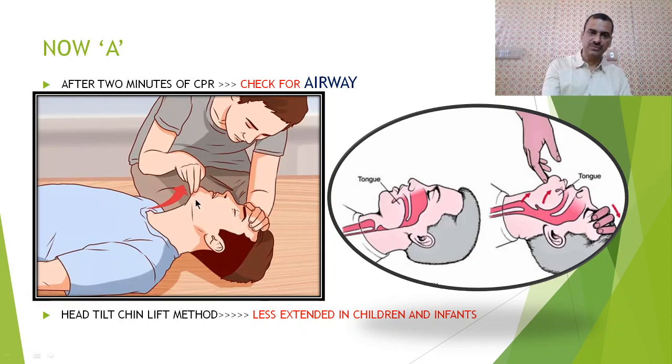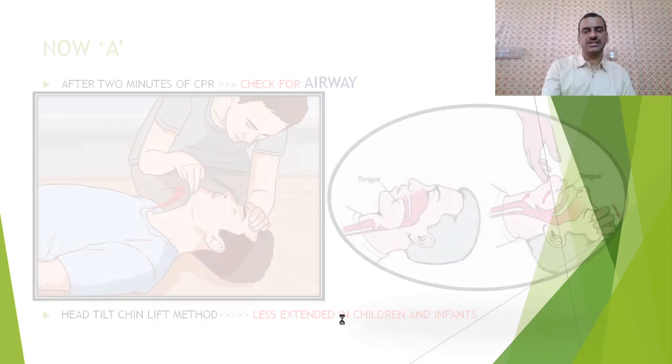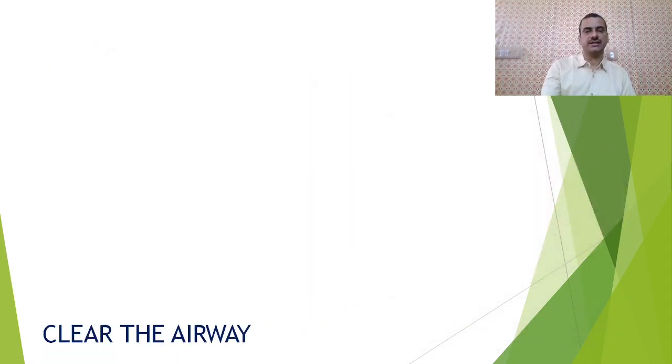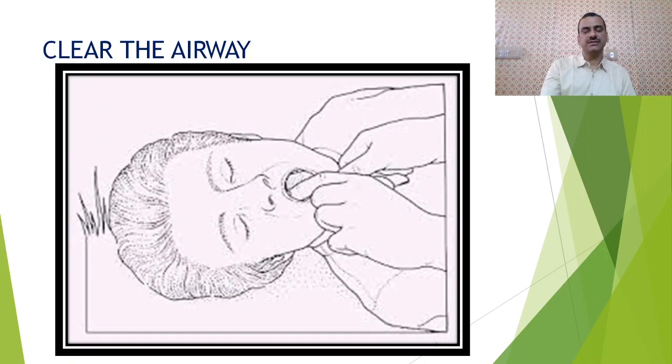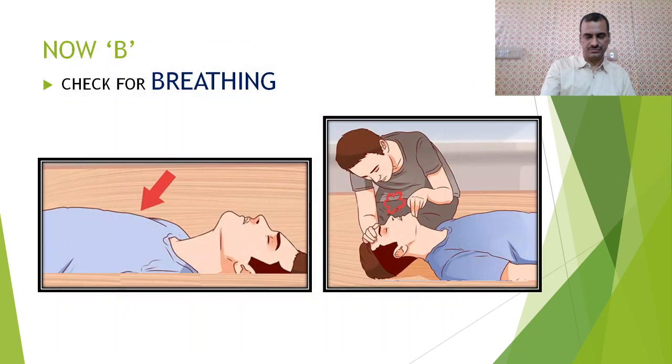As you see, we tilt the head back and lift the chin so that the tongue which has fallen can be restored back and the airway is cleared. We should keep in mind that it should be less extended in children and infants. If we find anything in the mouth, we can clear the airway by using fingers or a handkerchief.